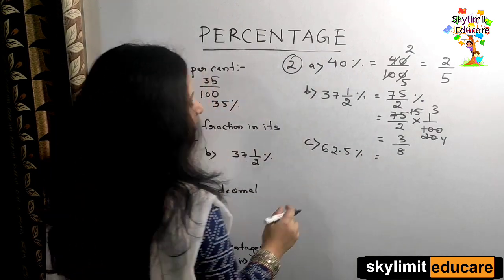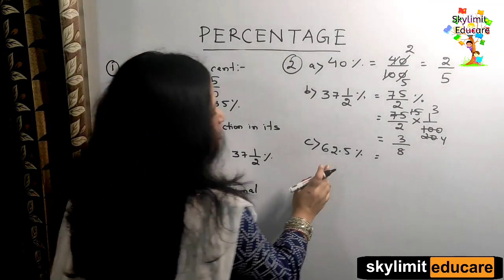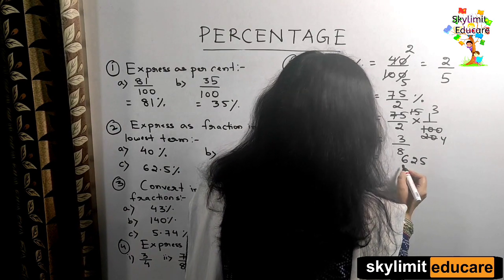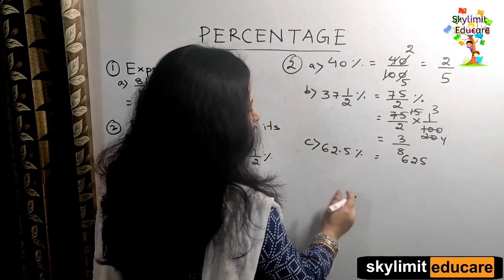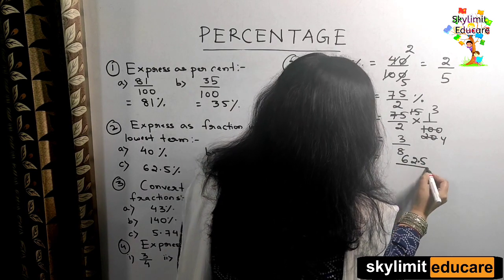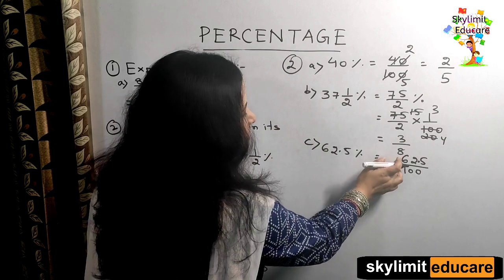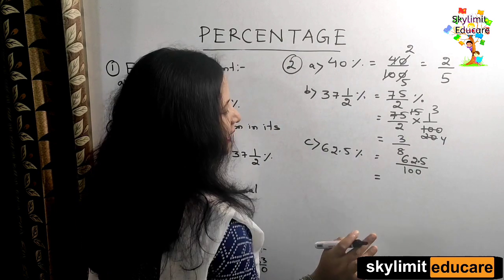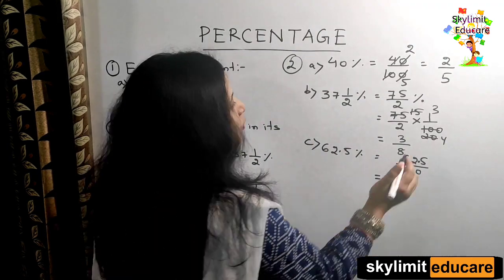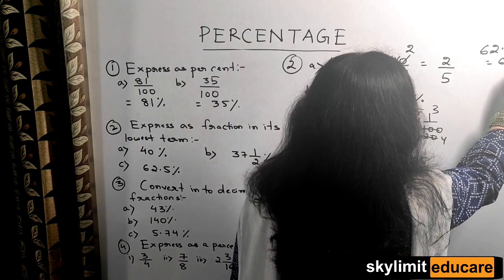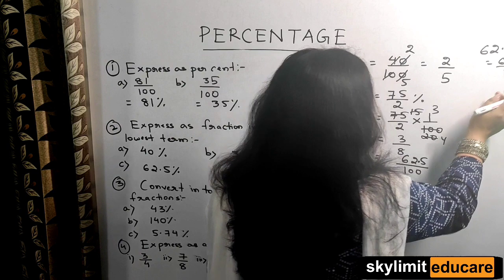So here you have got a decimal percentage. What are we supposed to do here? 62.5% means 62.5 by 100 first of all. And now next, what are you going to do? Convert the decimal part, the numerator, to a fraction. In a decimal, 62.5 means it is 625 by 10. This thing you already know, yes or no?